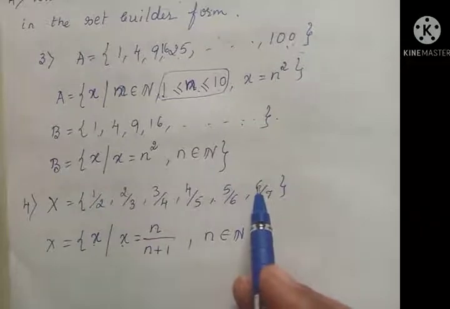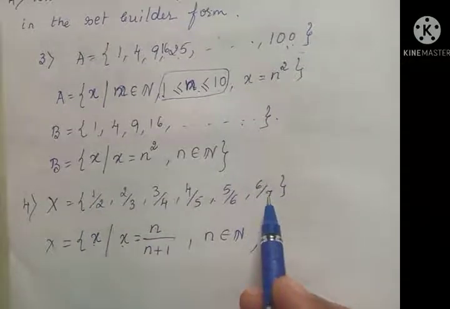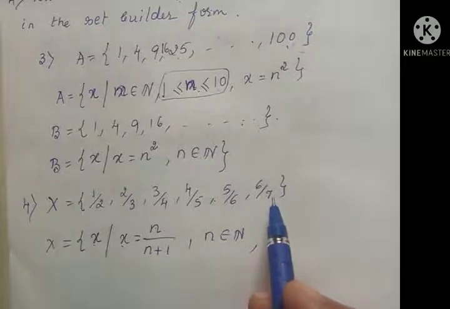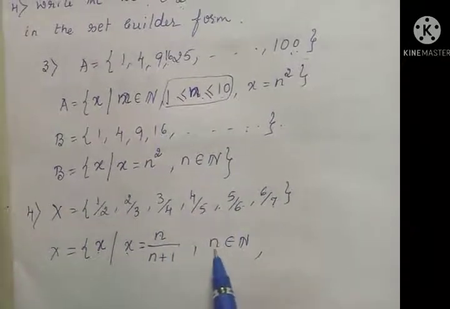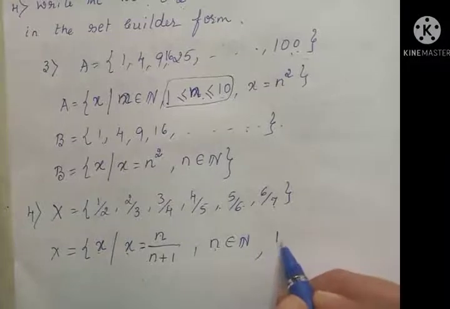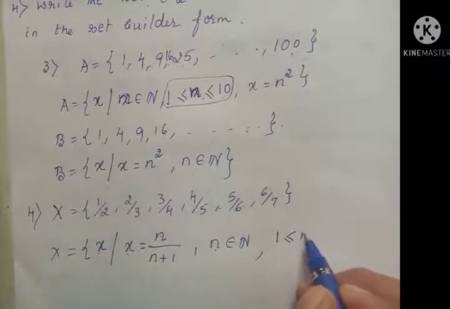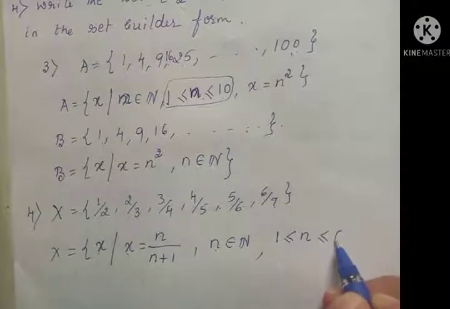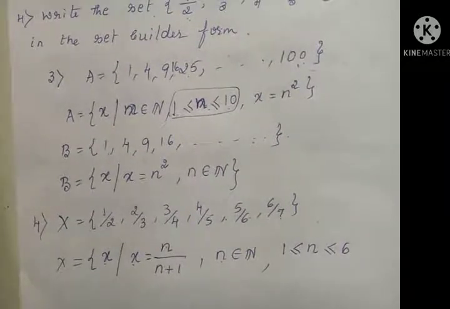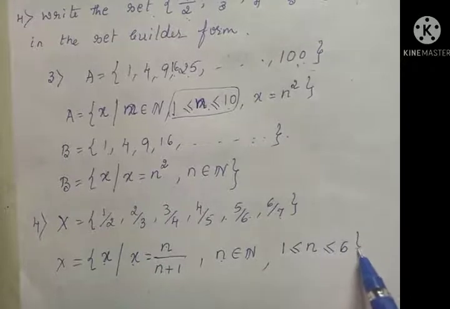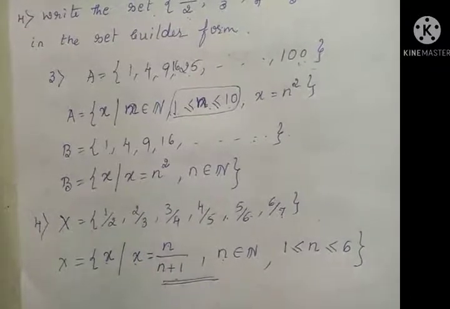The condition is 1 to 6. Maximum is 6. You can't give 7, because if I write 7, it gives 7 by 7 plus 1, that is 8, which is not included here. No need to concentrate on the denominator. The denominator is n plus 1. We are writing the condition for n here. So 1 less than or equal to n less than or equal to 6. The equal to sign indicates that the end points are also included. So this is the representation in set builder form.